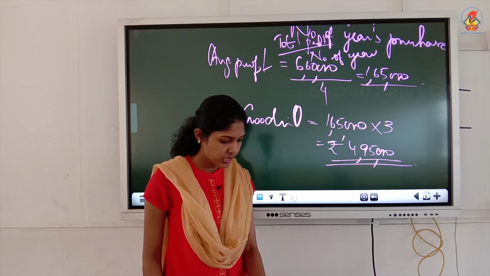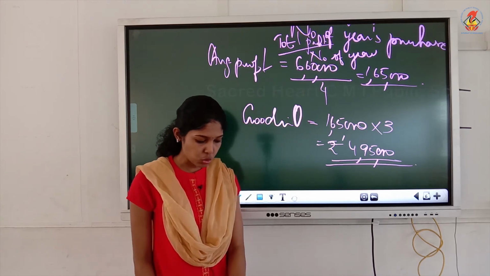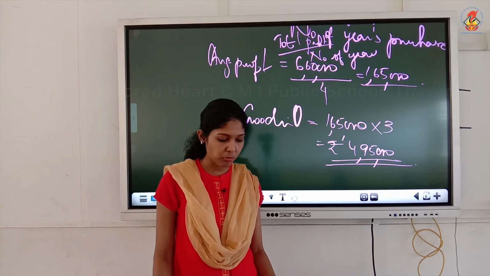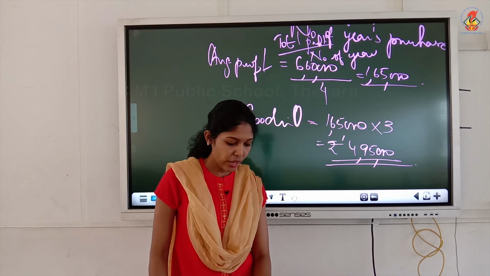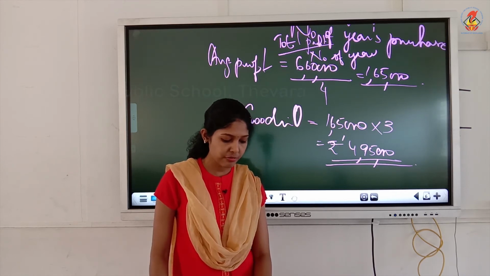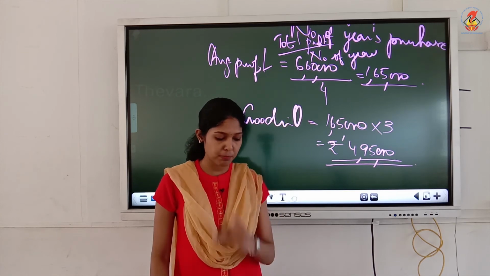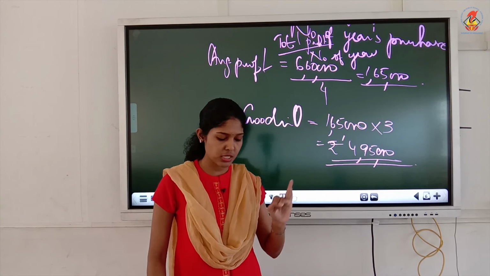Then illustration number 6. Illustration 6, you can work out yourself. You must do that. Illustration 6 I am not showing, but you must do it in your notebook. Try it yourself. Doubts you can ask during Google Meet. Okay, weighted average profit, we will do one question from that. So the second method, subhead B, the simple average profit method is over. You just have to apply this formula.